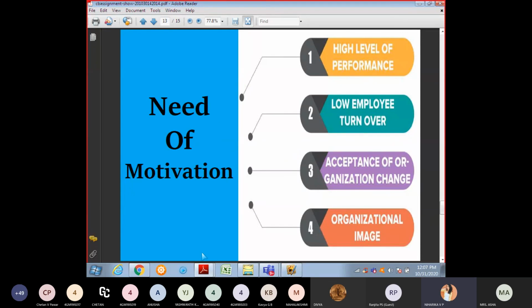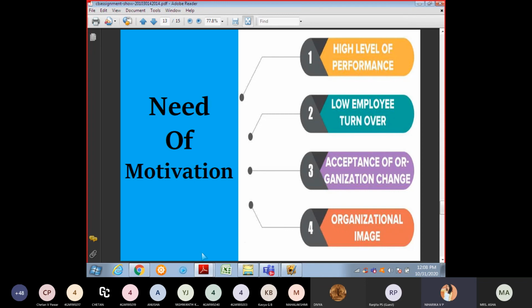Needs of motivation for every person. At these levels, they can reach the goal by themselves. For high levels of performance, they should be very active persons, not lazy. I'm also lazy, but we have to be active in everything. Whether you are in education, culture, technical or non-technical, you have to perform in everything.